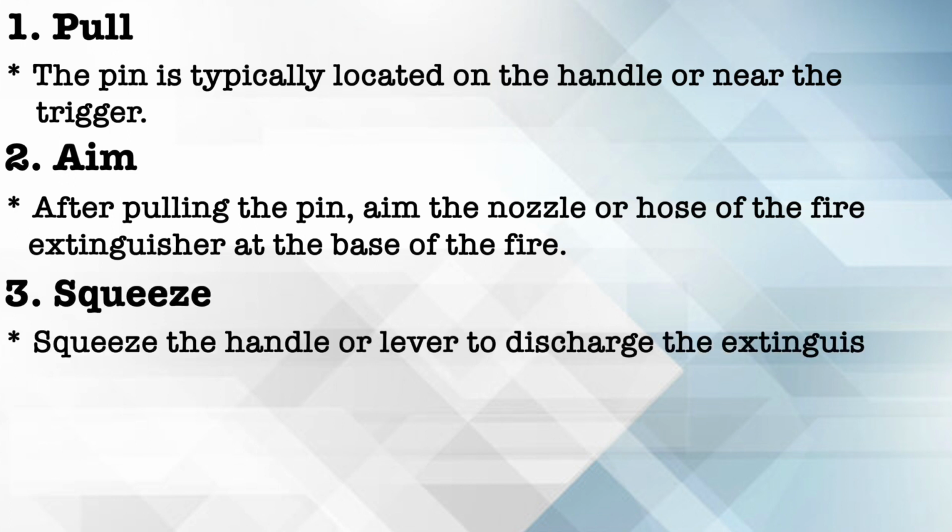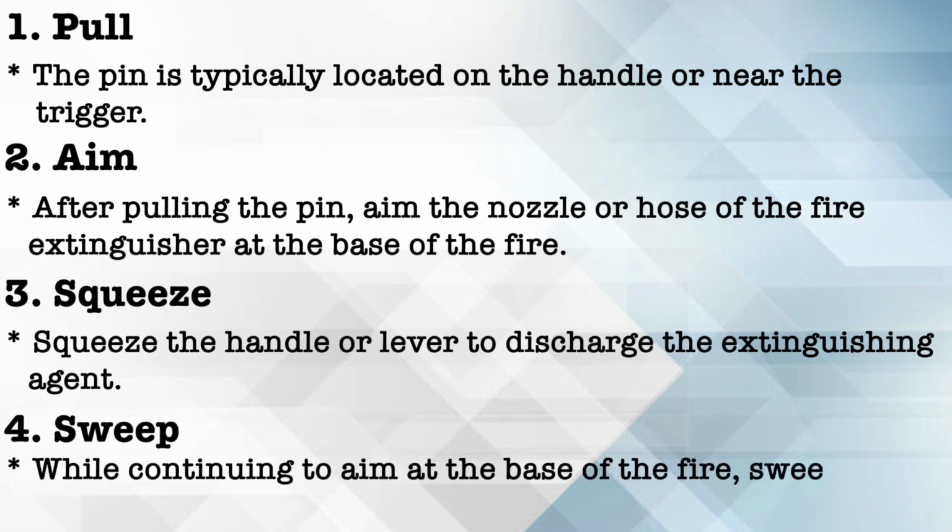Squeeze the handle or lever to discharge the extinguishing agent. When you do this, a stream or spray of the extinguishing agent will come out of the nozzle or hose. Maintain a firm grip on the handle to control the flow of agent. Then the next term is sweep.